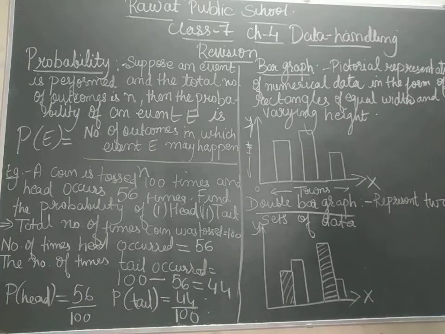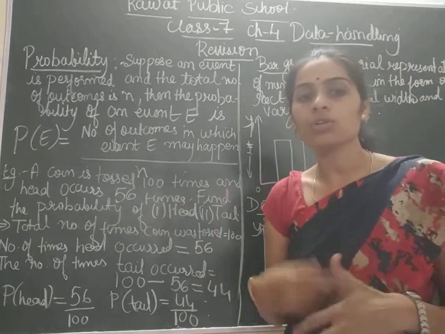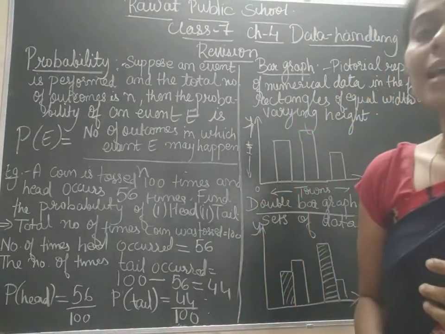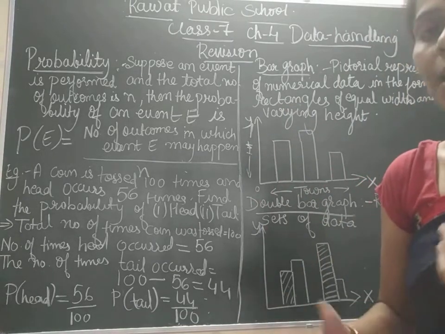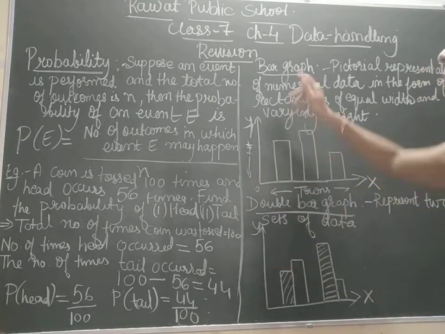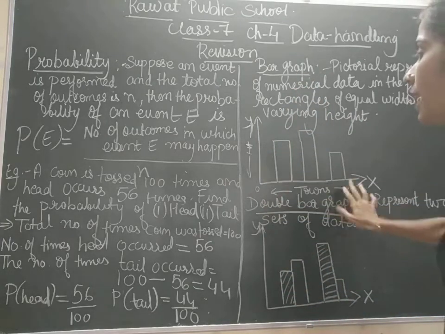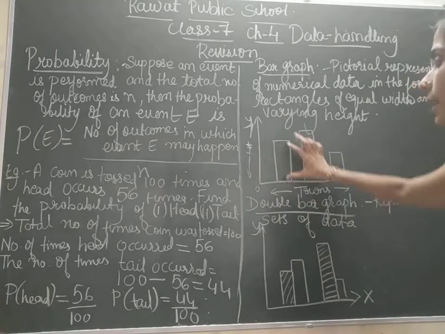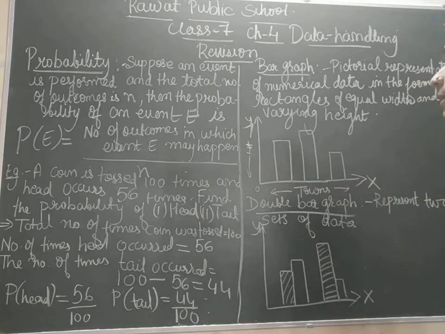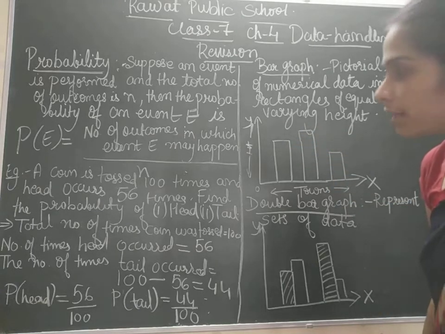Okay. Now we will talk something about bar graphs. The pictorial representation of numerical data in the form of rectangles of equal width and varying height. Okay. Bar graph is what? Pictorial representation of numerical data. If you are given some data and you are told to show it in pictorial form, then there comes the use of bar graphs or double bar graphs or multiple bar graphs. Okay, now bar graphs, as you can see, I have made the x-axis and y-axis, and these are the bars. These are of equal width, and the height may change according to the given data.